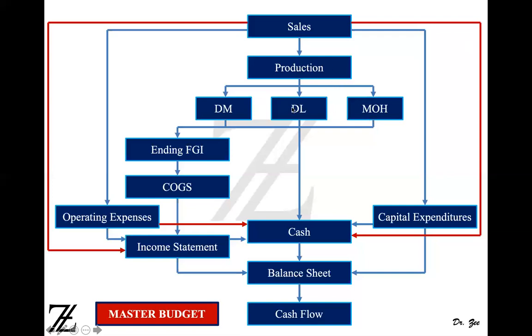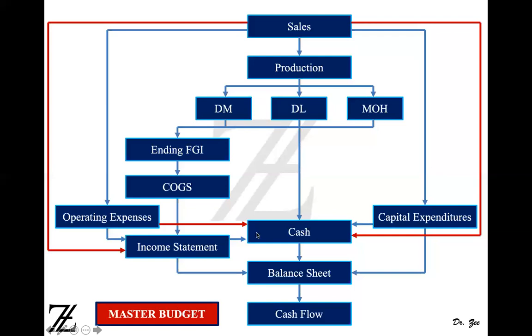Now your production budget also leads to the ending finished goods inventory budget. You can bring something from the beginning inventory, or last period's ending inventory, or you can sell some units, which becomes cost of goods sold, and you are left with the ending inventory, the units you are unable to sell. And then cost of goods sold leads to your income statement. Okay. Again, the production budget, which is material, labor, and overhead, leads to your cash budget, right?